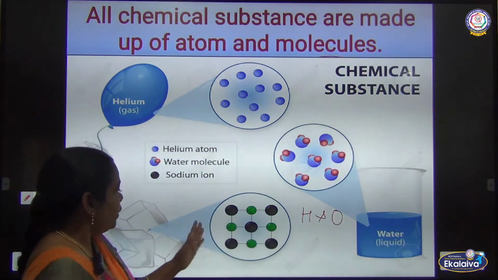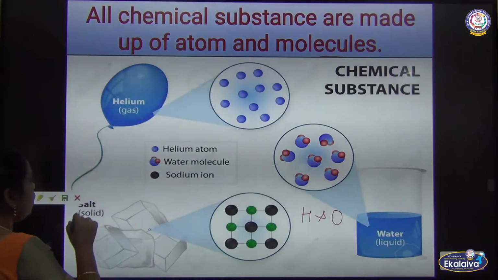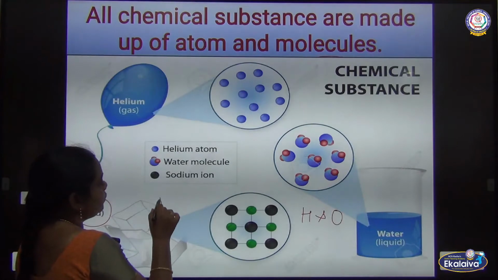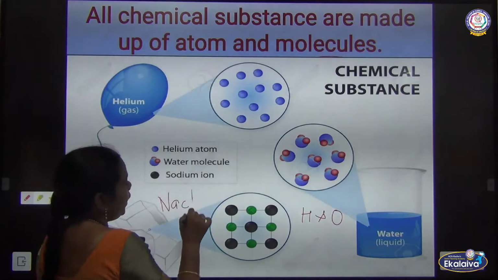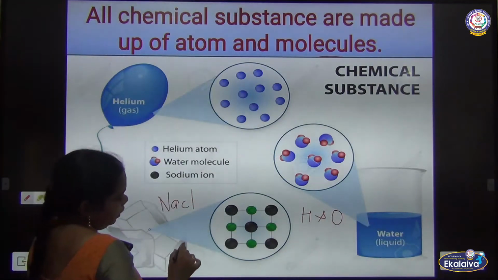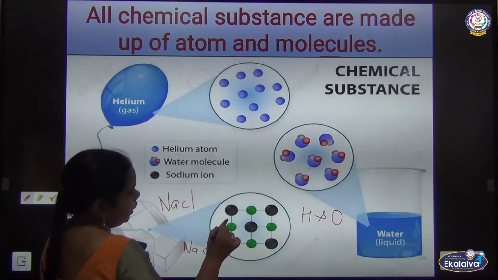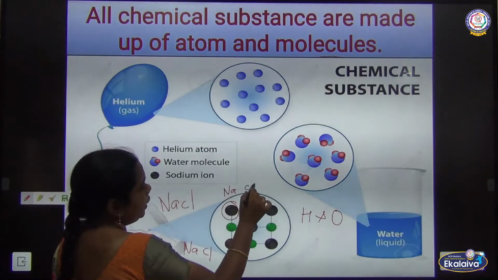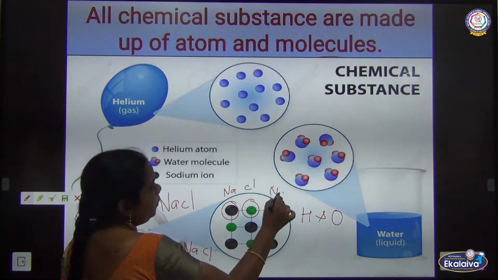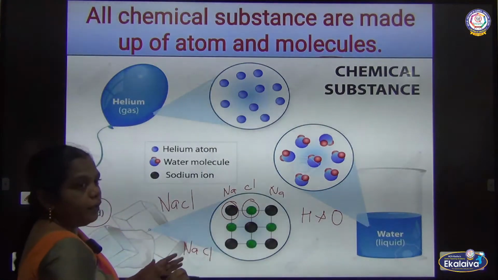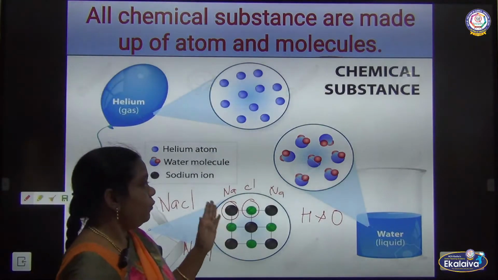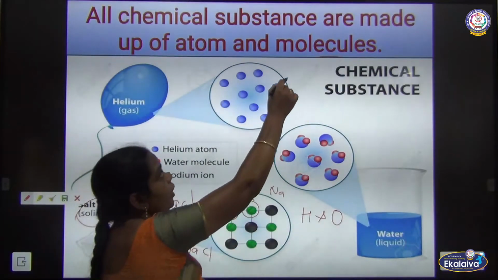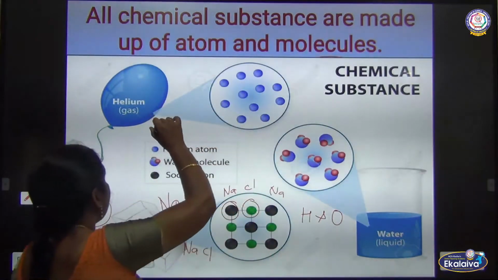Next, the common salt that we use in our food is called sodium chloride. Sodium chloride contains sodium atoms and chlorine atoms. See here, it is shown in two different colors: one is sodium, another is chlorine. The substance is made of sodium and chlorine atoms combined to form a molecule.